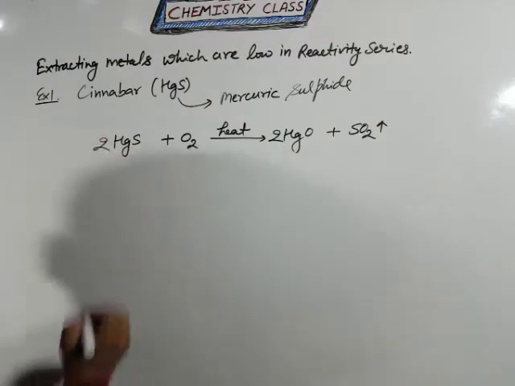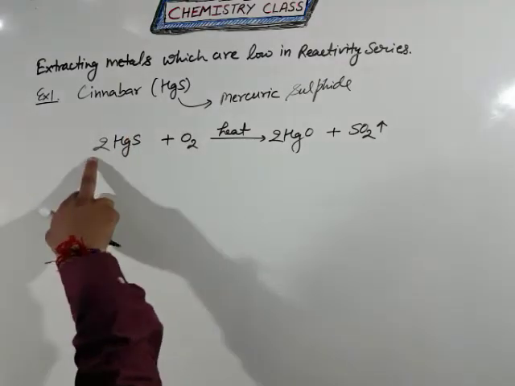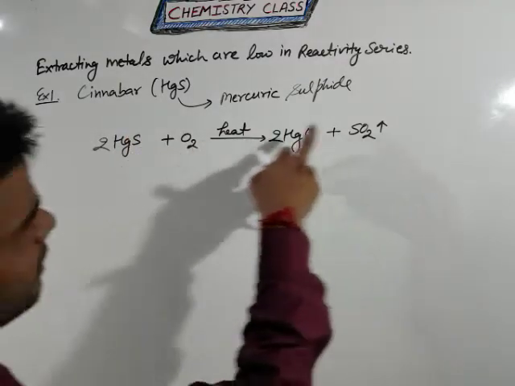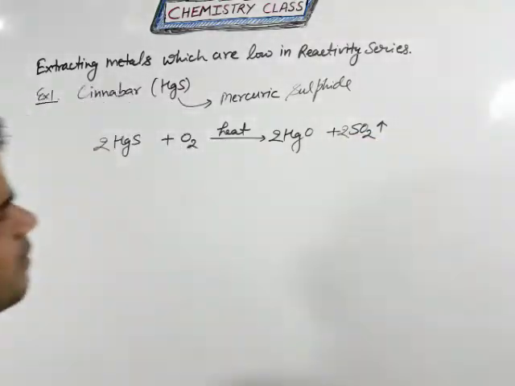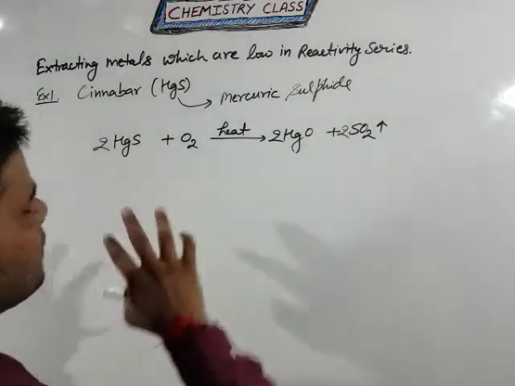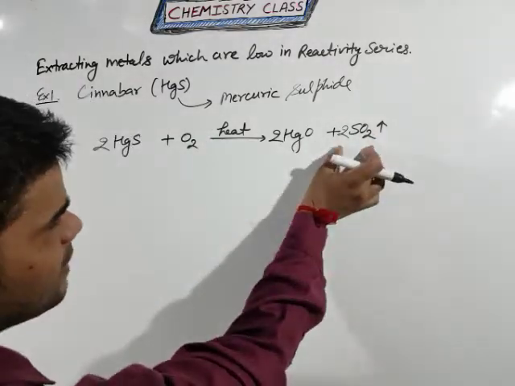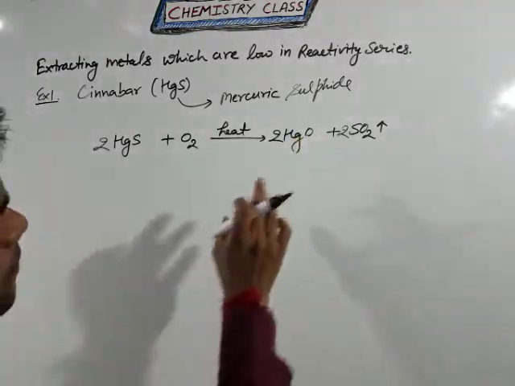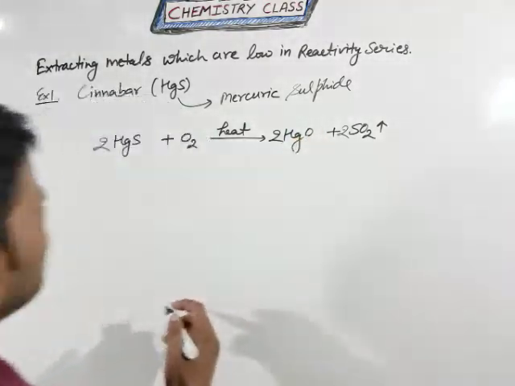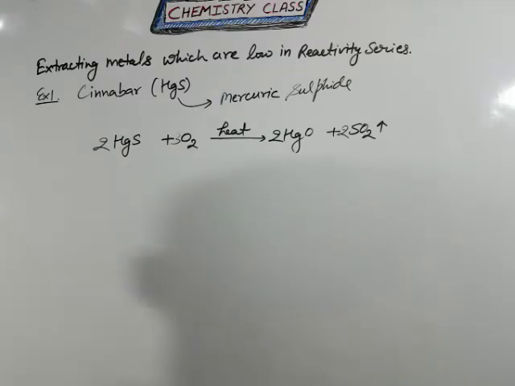So first you balance the mercury atom, and after that you can see here the sulfur atom is 2 on the left side, but on the right side only a single one. So first you multiply on the right side to balance the sulfur atom. Now come to the oxygen. 2 into 2 means 4 oxygen, and 2 into 1 means 2 oxygen also in the HgO. So total oxygen is 6, but on the other side you can see only 2 oxygen. So first you multiply by 3.